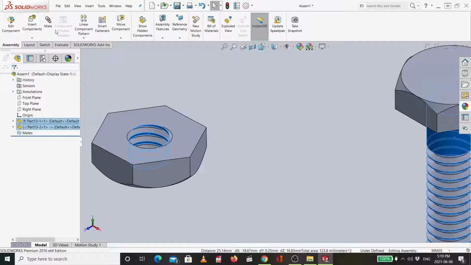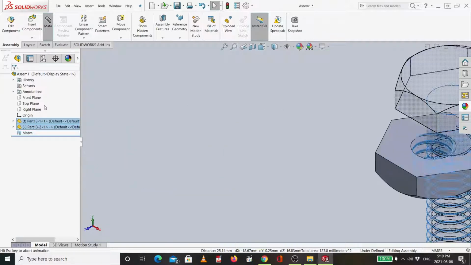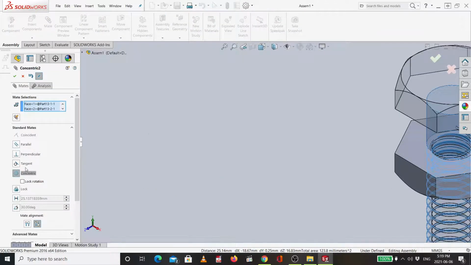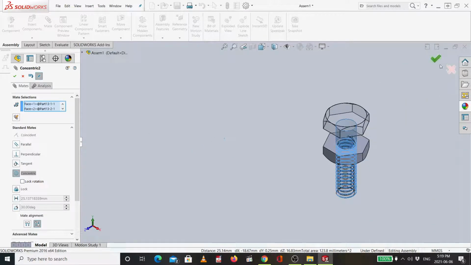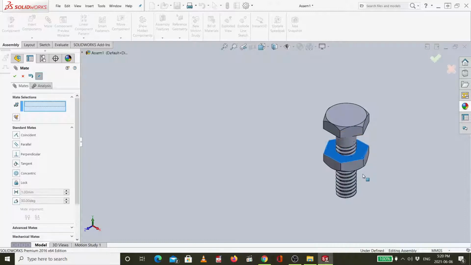I will go mate. The relation will be concentric. Then you say okay, but look, it will go up and down, up and down. Actually, I want to have it in a more professional way, to go up and down using rotation.